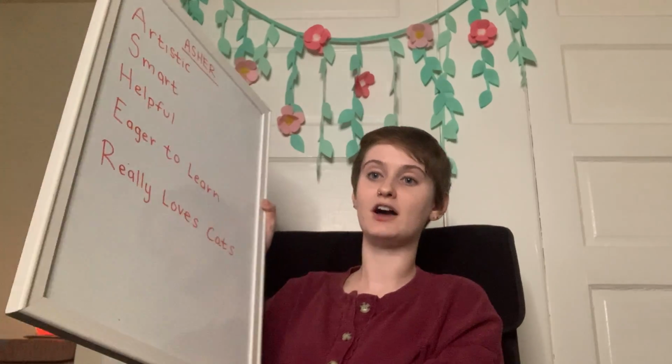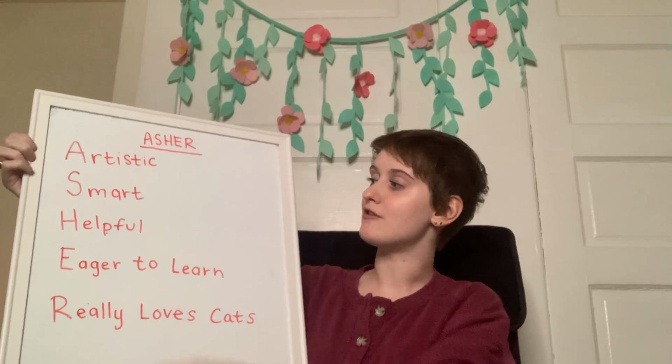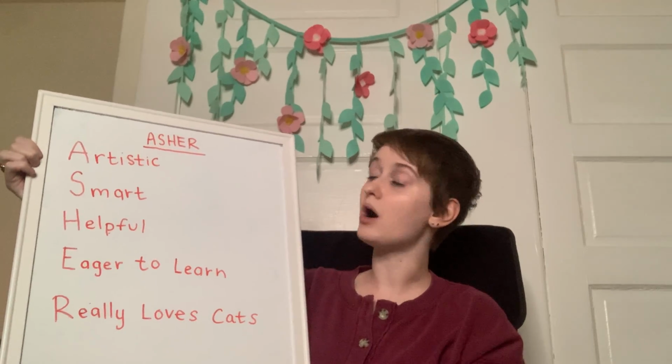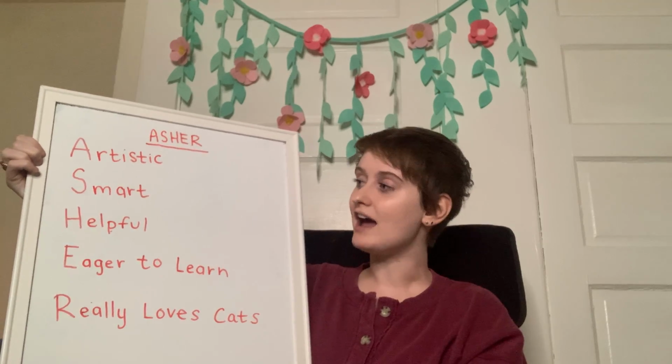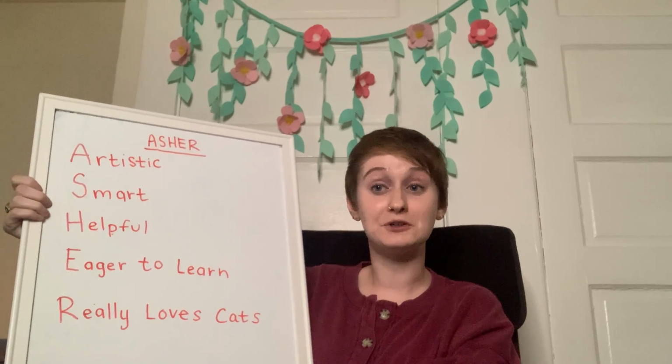Once you've thought of maybe 10 or 15 or however many words you can come up with, you want to start circling the words that start with the same letters in your name. I'll go ahead and show you mine so you can get an idea of what that will look like. What you want to do is start trying to find those words that match the letters of your name, because you're going to have one word for each letter of your name. I'll go ahead and read you my poem, and then we'll talk a little bit more about how to make sure that you have all the spaces filled in for yours.